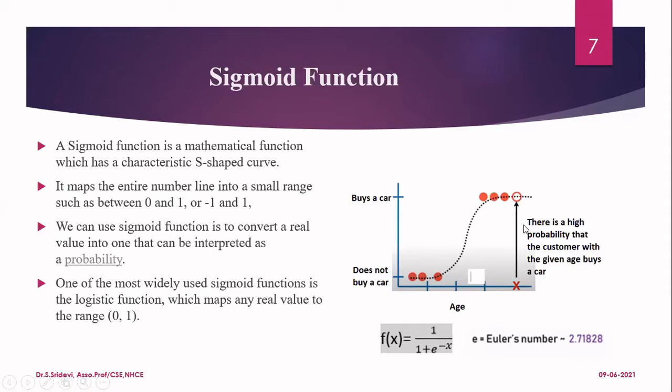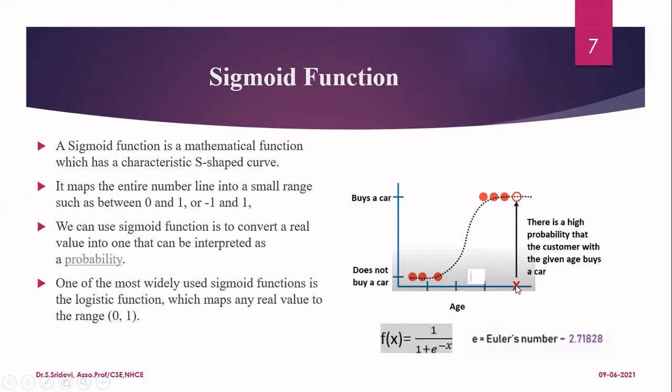Whereas as the age increases, I may be working, I'll earn a lot, then I'll go for buying a car. So it is going to tell that when the age of the customer is less, he is not going to buy a car. That means the probability of buying a car will be 0. But when the age is increasing, here we have the probability of buying a car as 1. So there is a high probability that a customer will buy a car if I give you this particular age.